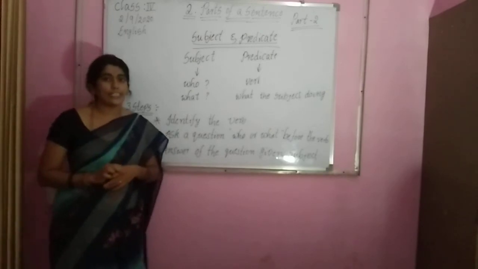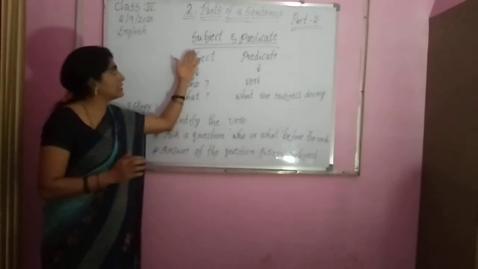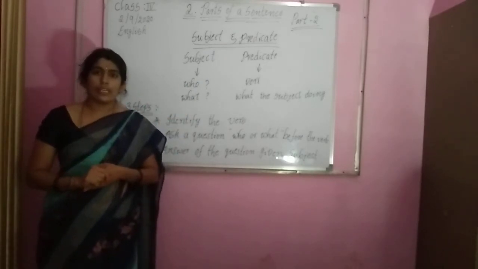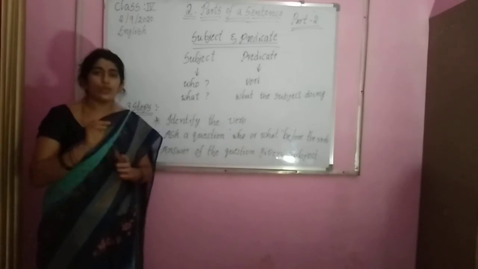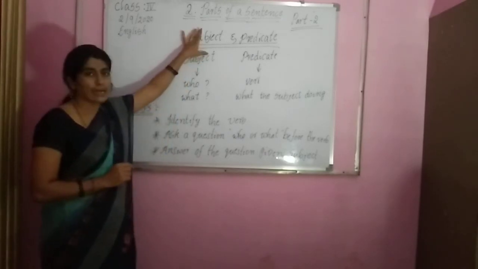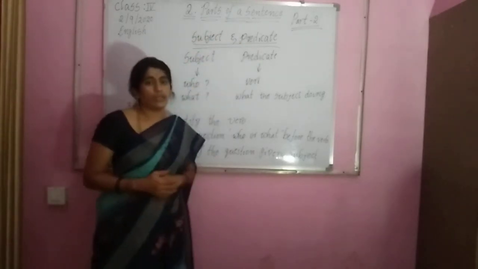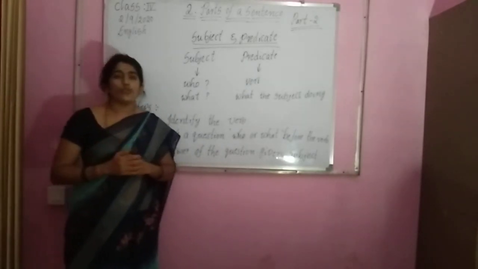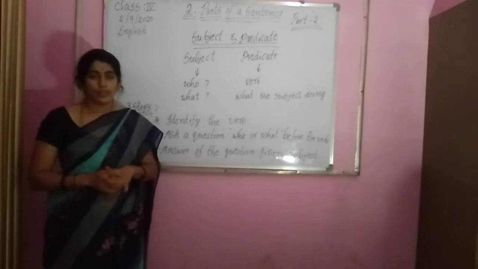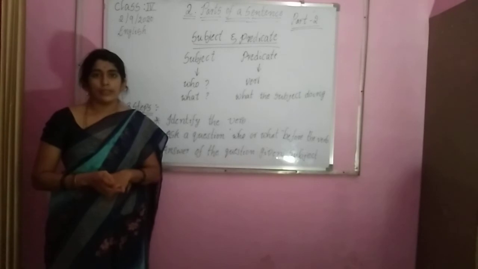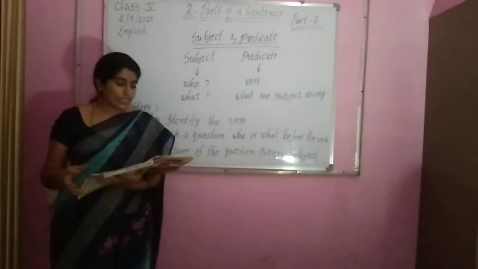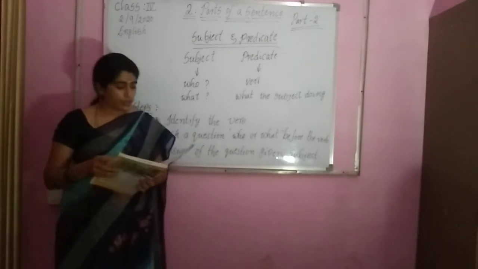Okay, in your previous class we already discussed what is subject and what is predicate. Every sentence has two parts. What are they? Subject and predicate. How will we know, how will we understand what is subject and what is predicate, children? In your previous class I already explained how we will know.